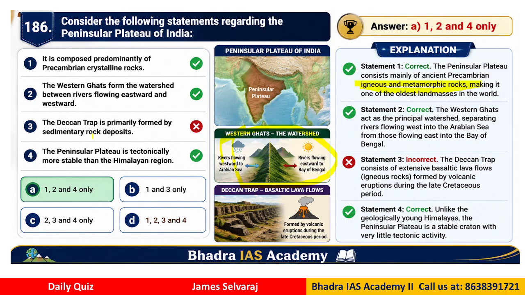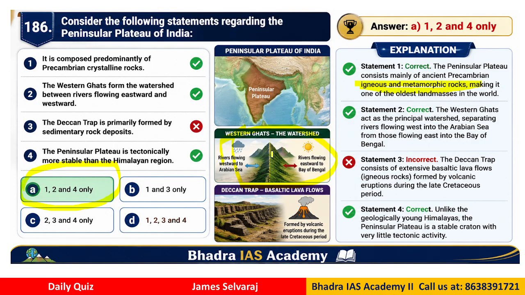The Deccan Trap is primarily formed by sedimentary rock deposits. And the fourth option, the peninsular plateau is tectonically more stable than the Himalayan region. So which of these statements are correct? The correct answer is A, that is 1, 2 and 4 only.